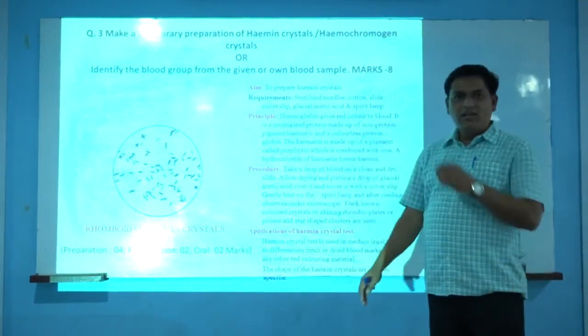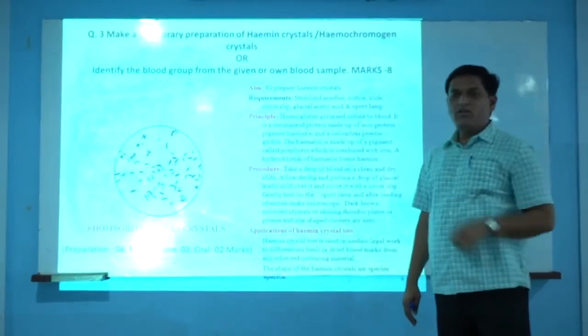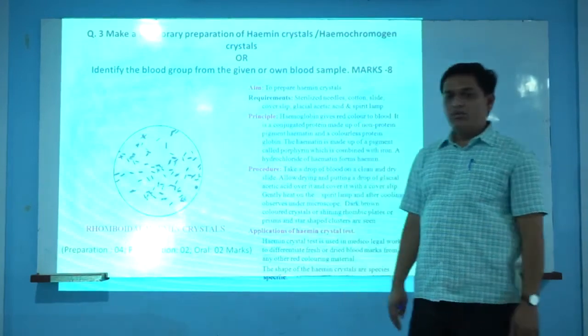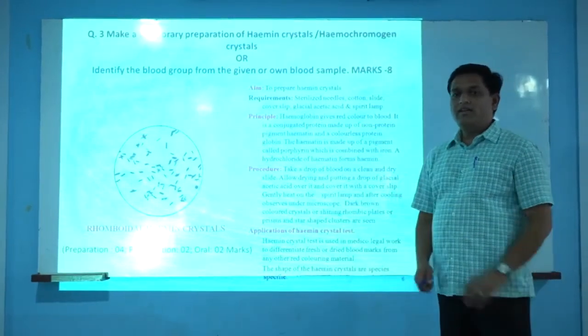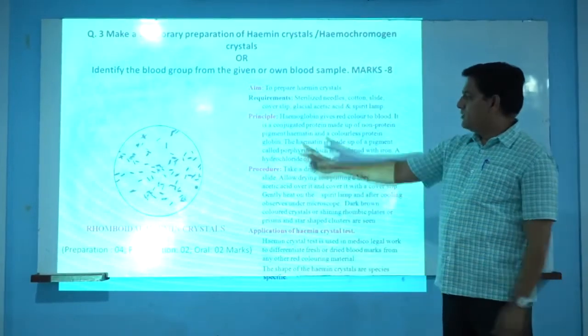The main principle behind that is that hemoglobin mostly consists of two components, a protein component and a non-protein component. The protein component is called globin and the non-protein component is called hemin, containing hematin, which combines with the glacial acetic acid and forms a particular type of crystals.